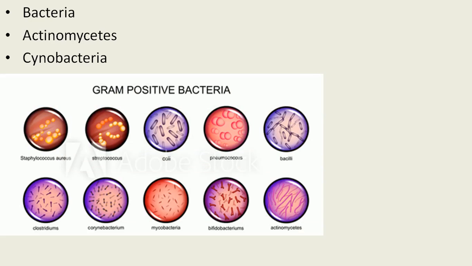Then in this picture we see some groups of bacteria, that means cocci, then bacillus, then mycobacteria, cyanobacteria, then actinomyces. All these groups belong to the kingdom Monera, or eubacteria, archaebacteria, cyanobacteria. Now we also go to the major features of it.